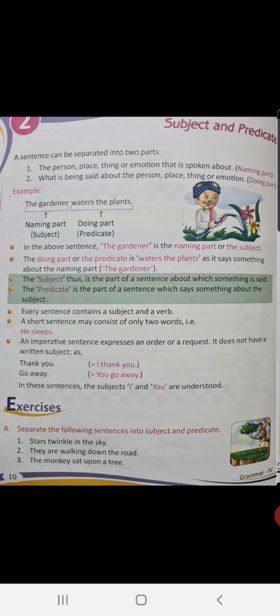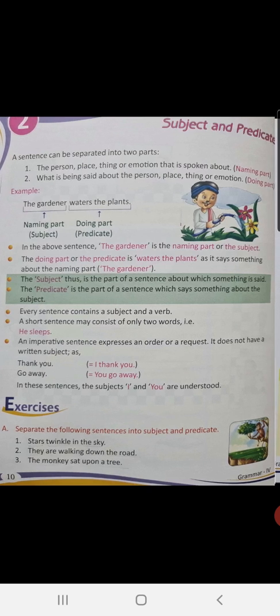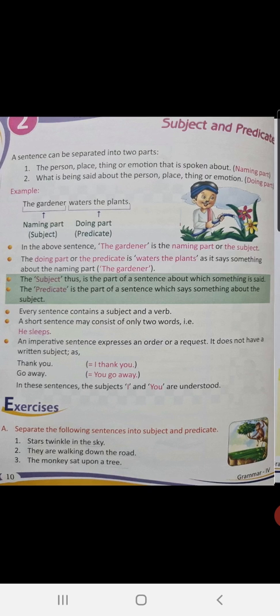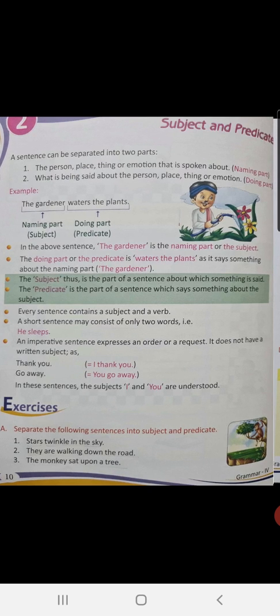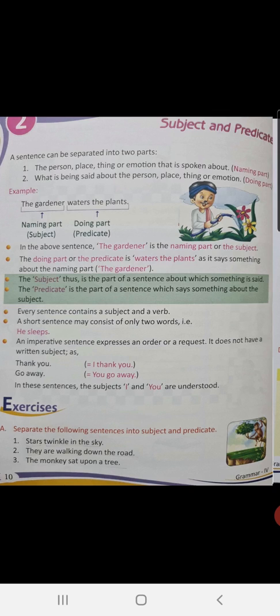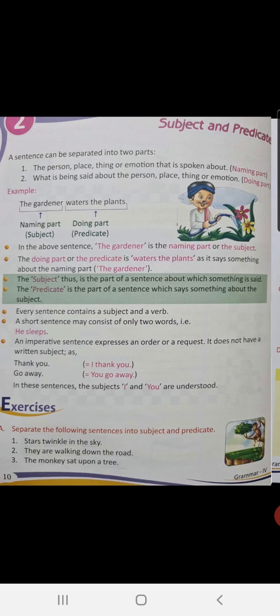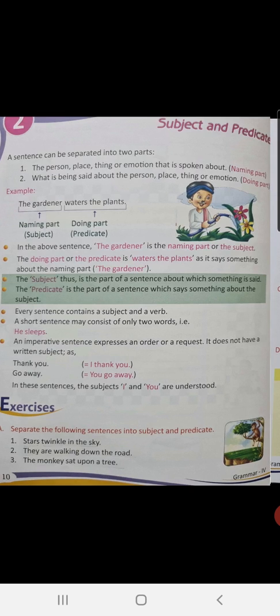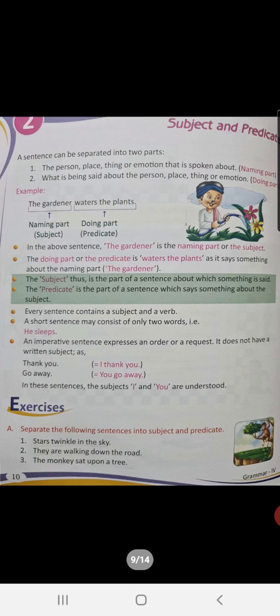See the next example, go away. This is understood that go away is said to somebody else. So that somebody else, you, will be the subject and go away is the predicate. So children, in these types of sentences where there is an order or a request, and the subject is not clearly mentioned, we take you or I, depending on the sentence, as the subject. Is that okay, children?